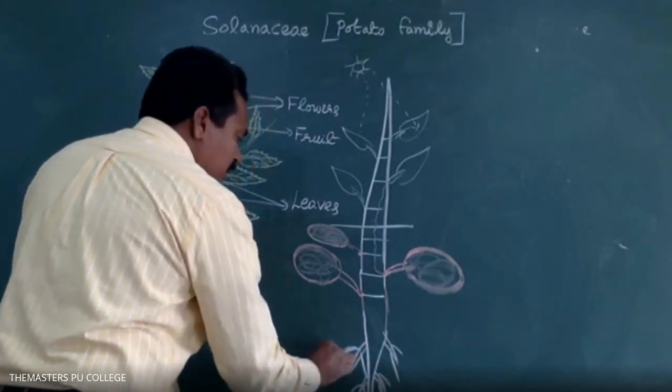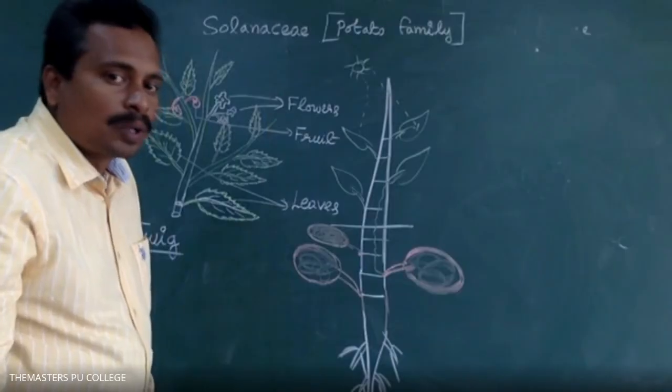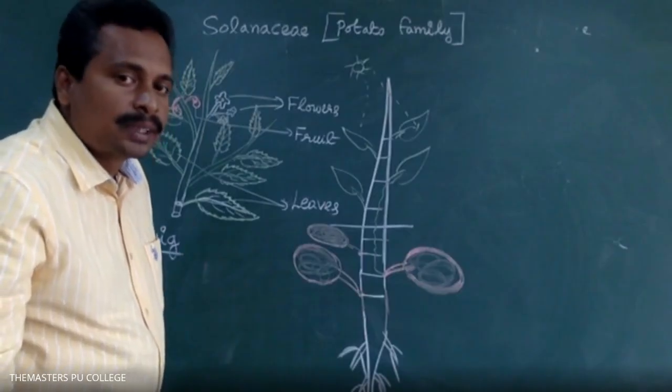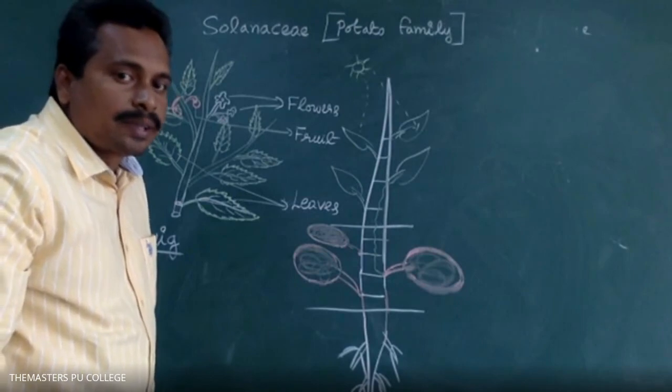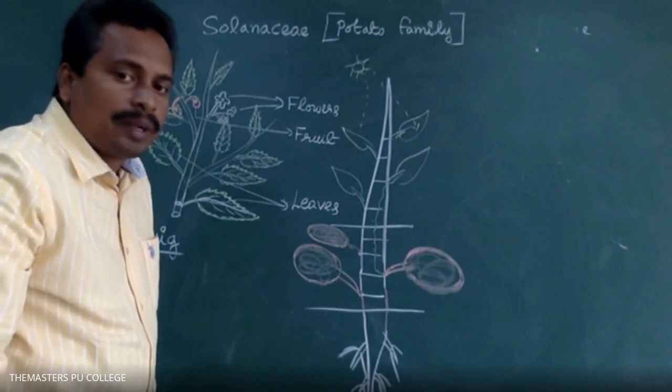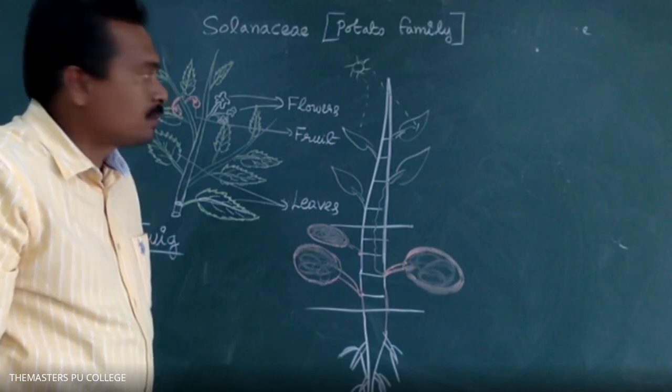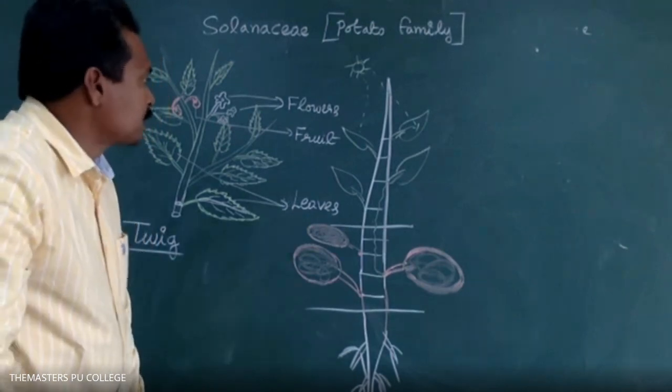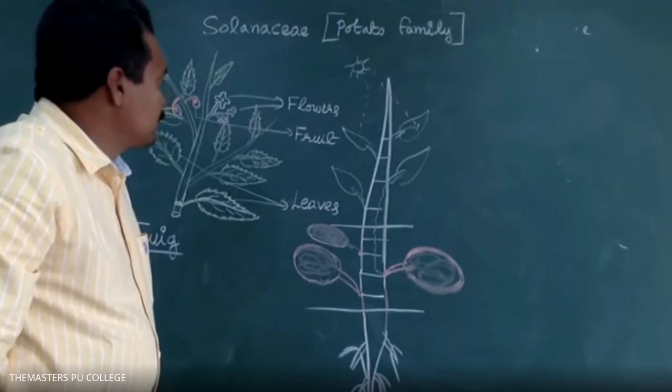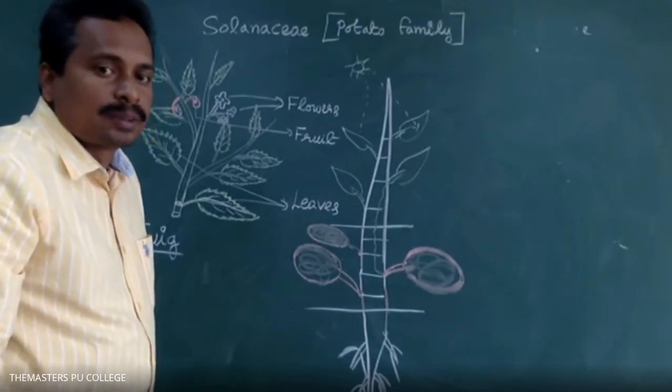Sweet potato is stem or root modification? Root modification. Potato is stem modification. Which roots are modified to store food material in sweet potato? Adventitious roots. Very good. Adventitious roots of sweet potato are involved in storage of food materials. Next, the characteristics of the leaves and the remaining characters we will discuss tomorrow.